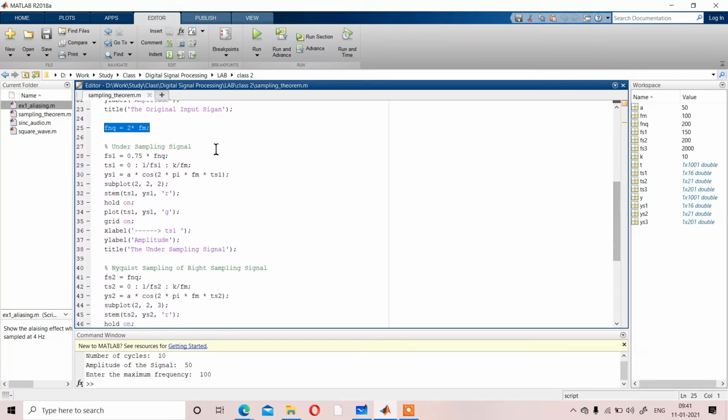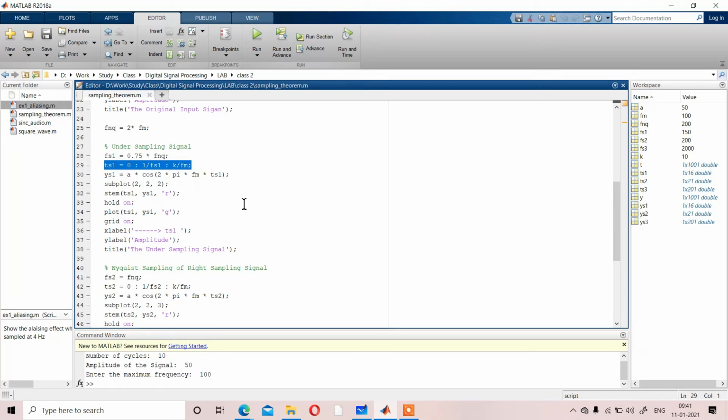So in the first condition, we have considered Fs1 as 0.75 Fnq, meaning the sampling frequency is less than twice of Fm. With respect to that, we have got the time as ts1, 0 to 1 by Fs1 to k by Fm.